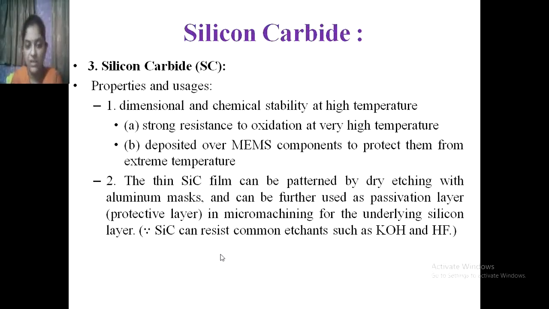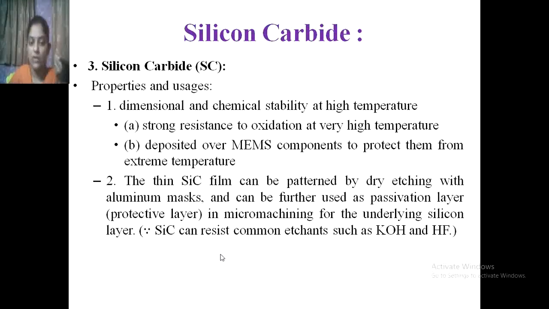The thin SiC film, silicon carbide film, can be patterned by dry etching with an aluminium mask. Okay, so what is the second use? It can be further used as a passivation layer, that is, a protective layer.